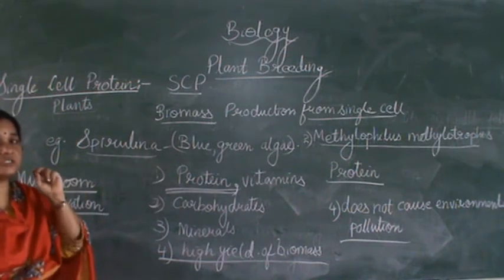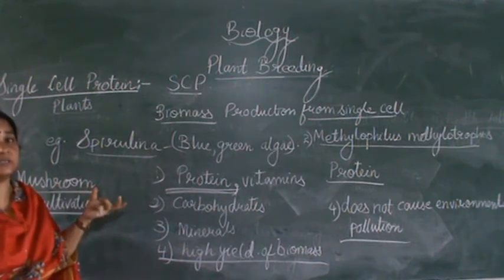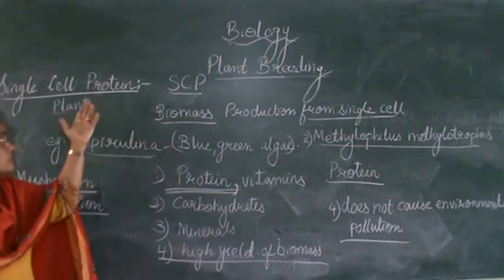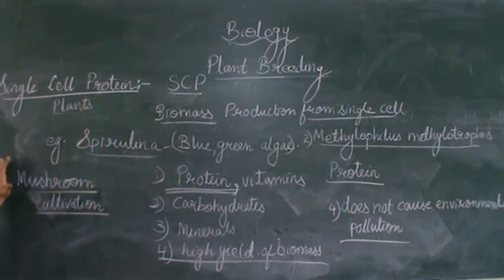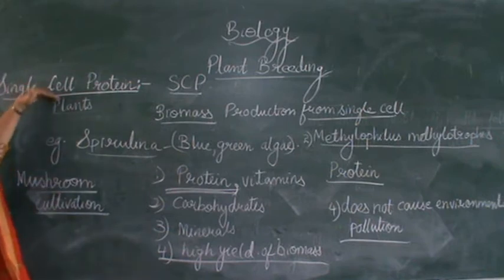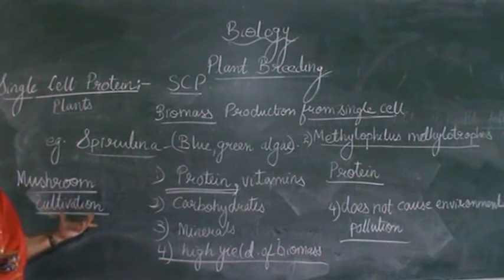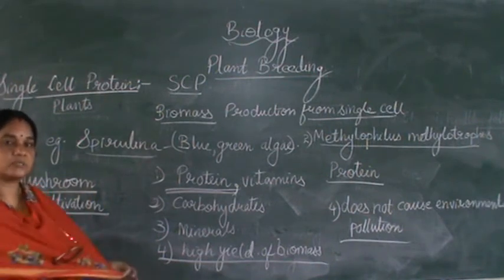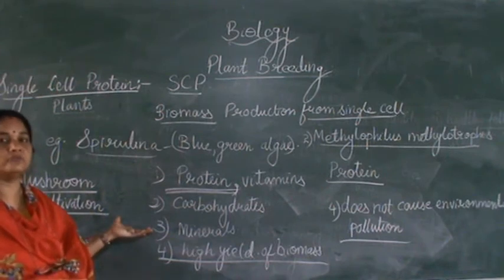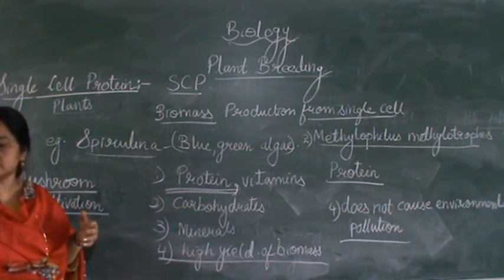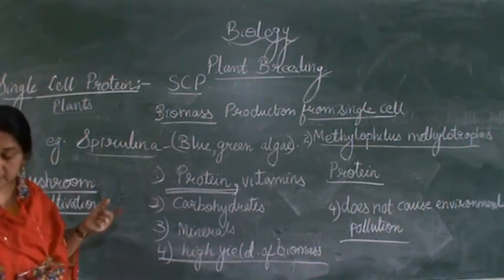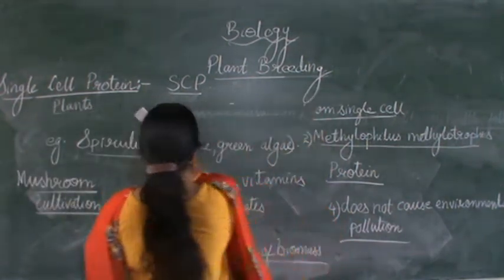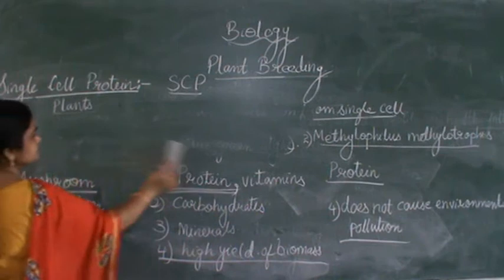Button mushrooms have a very high quantity of vitamins, minerals, and a lot of fiber present in them. So along with single cell protein, you can see mushroom cultivation along the same lines. These two, single cell protein as well as mushroom cultivation, have helped in producing a large amount of food for the people. Also, it has been calculated how much food can be developed by this.